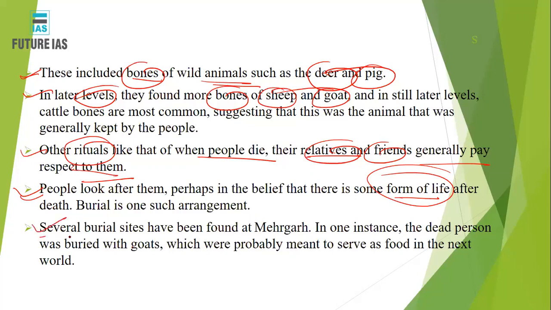For example, in several burial sites in the Mehrgarh region, a dead person was found buried with goats. That means the goat buried along with the dead person would have served as food in the next birth. When the person takes the next birth, that goat will serve as food for the person. That is just their belief system. So even the dead remains tell us about our past.